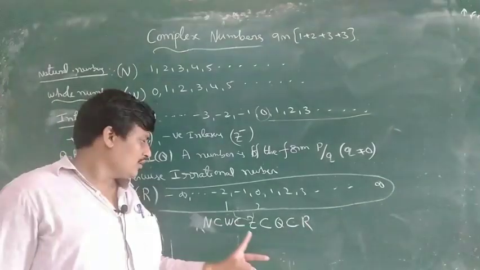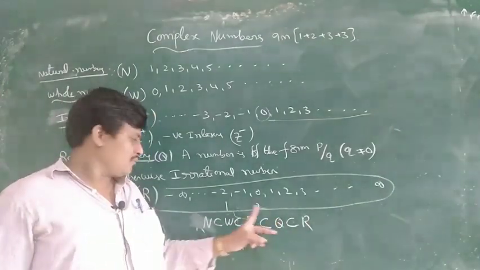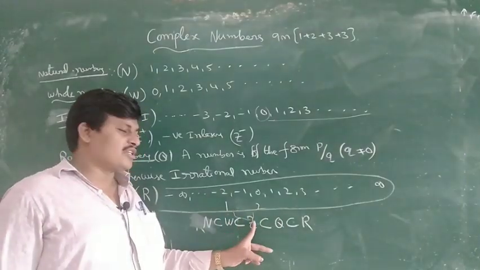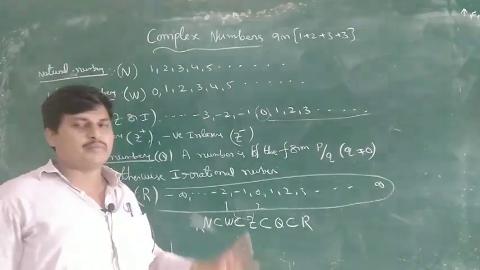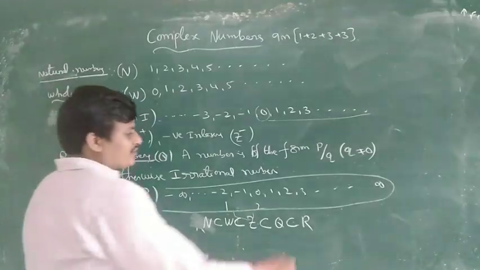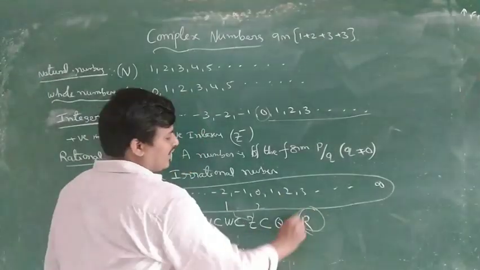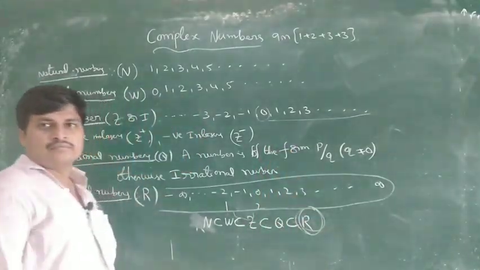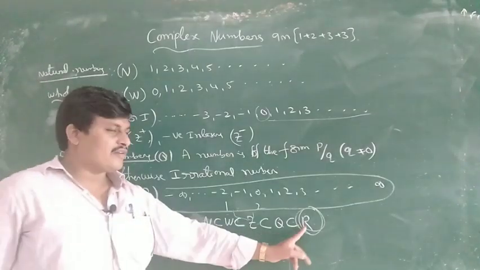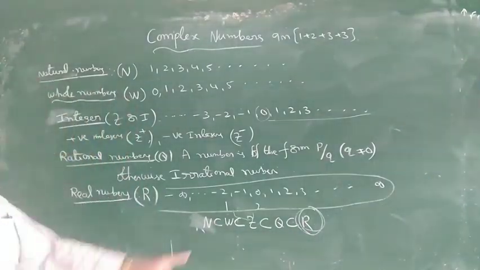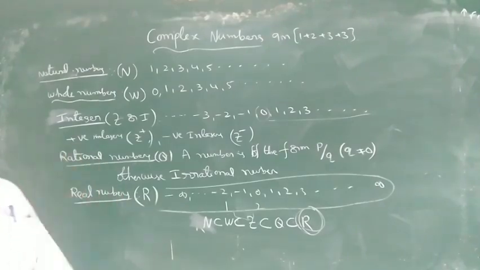Q is a subset of R. Z is the subset of Q. W is a subset of Z. N is the subset of W. This is the biggest, the family. This is the family head. This R is the head of the family. This is the real numbers.